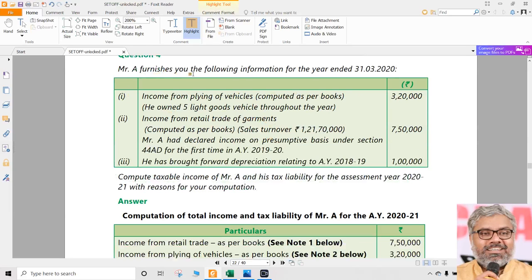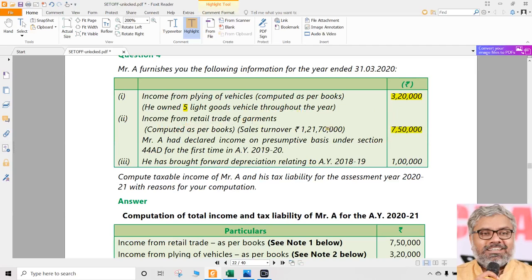Read through this. Mr. A furnishes the following information. First of all, there is an income from plying of vehicle computed as per books 3,20,000. That is income as per books. And he owned 5 light goods vehicles throughout the year. That is the point. Then income from retail trade of garments, retail trade. So 44AD is available, and for plying of vehicles 44AE will be possible for him to be taken. But normally this 3,20,000 is not as per 44AE but as per books. Same way, income from retail trade of garments is as per books.